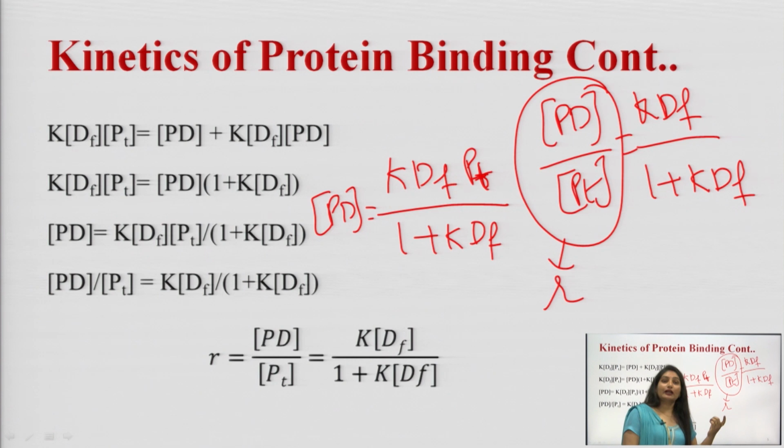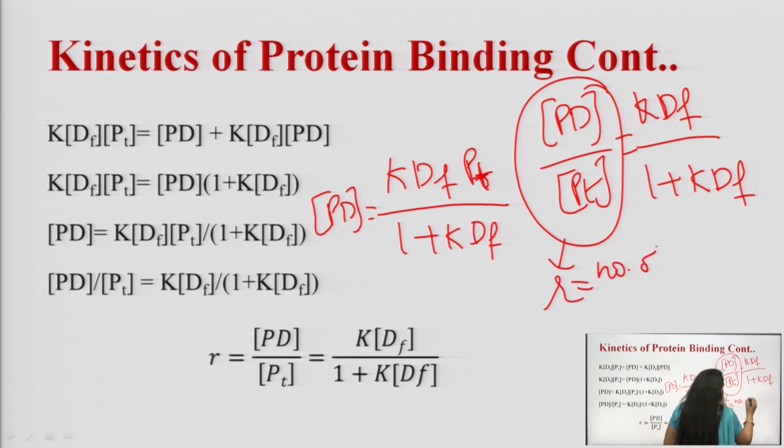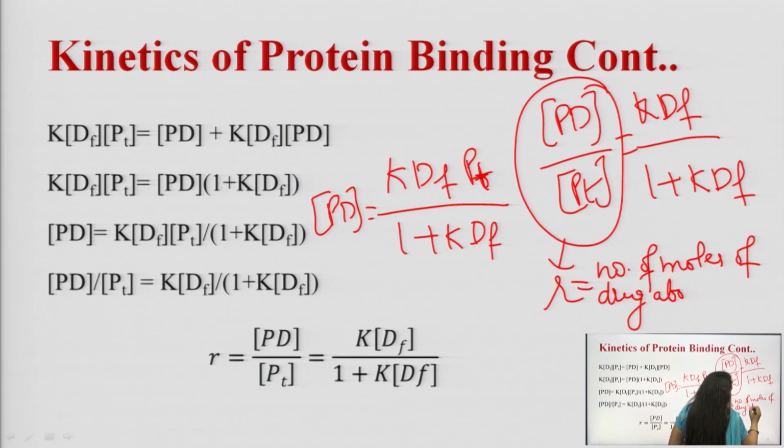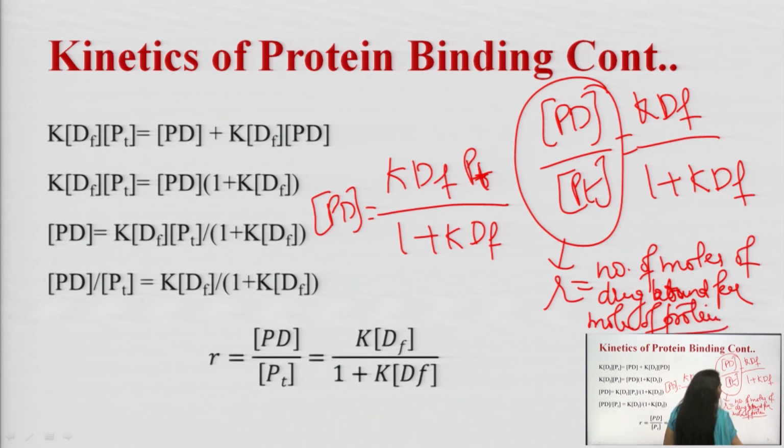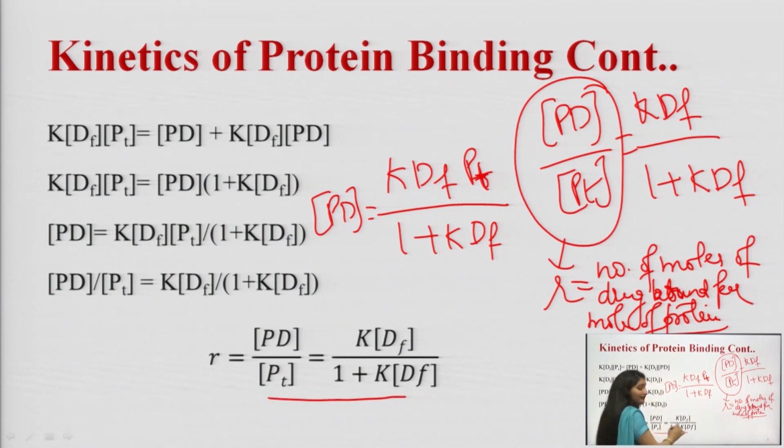R is the number of moles of drug bound per mole of total protein. This is a sort of Langmuir adsorption.